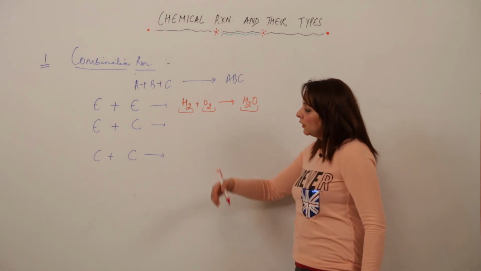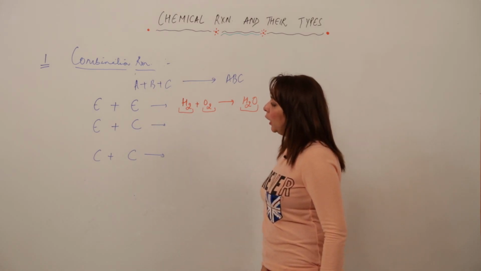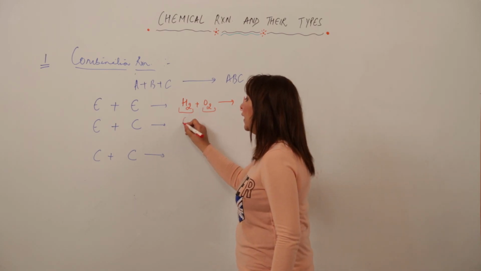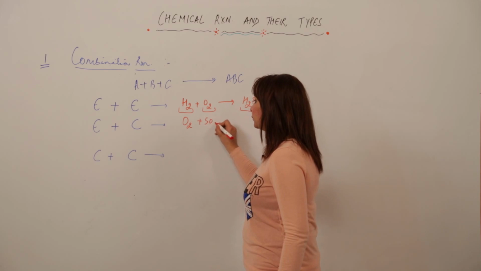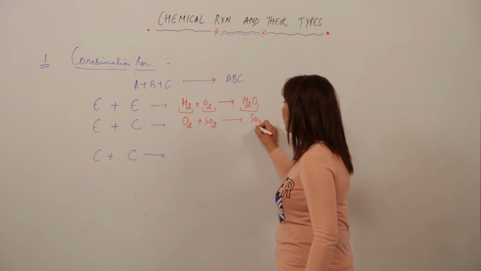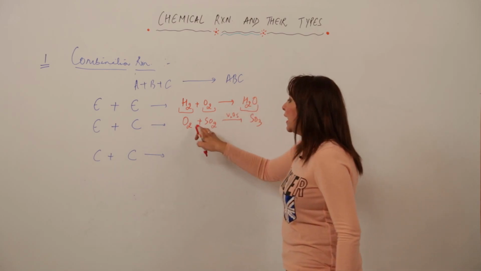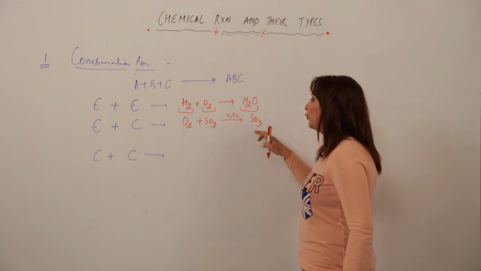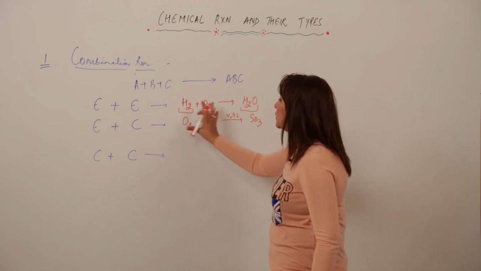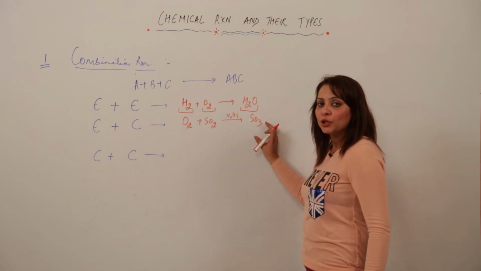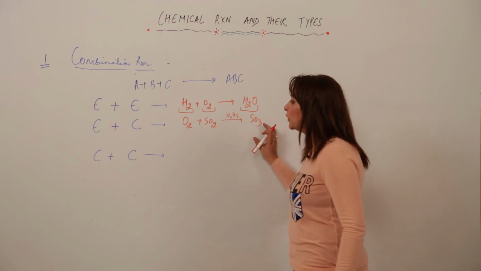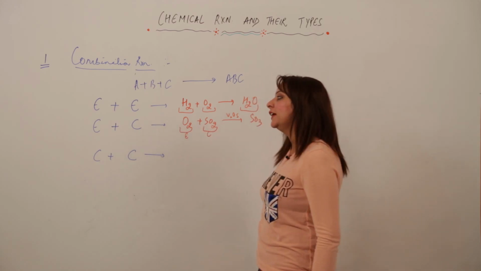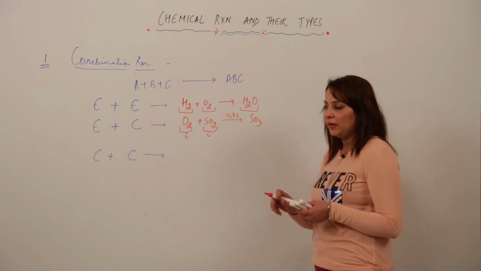Now as we are looking for the second example, element and compound. That means we need one element and one compound. So SO2 plus O2 in the presence of vanadium pentoxide, which acts as a catalyst, to form SO3. You can see in this case they are just uniting to form a single substance. So obviously it is a combination reaction. Now it is a compound and it is an element. So the reaction can happen at element and compound level also.